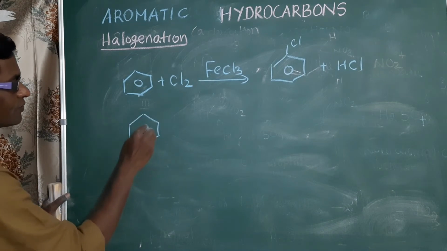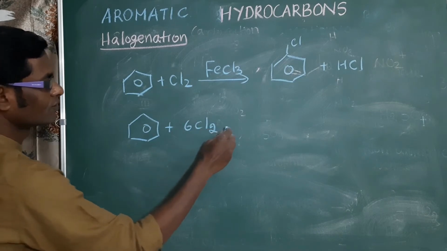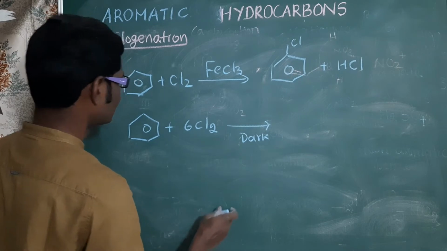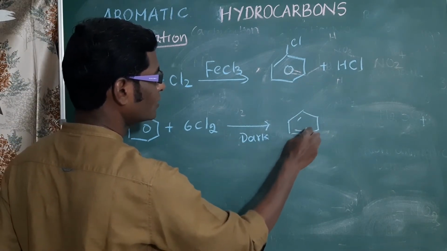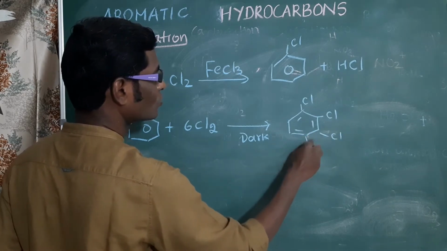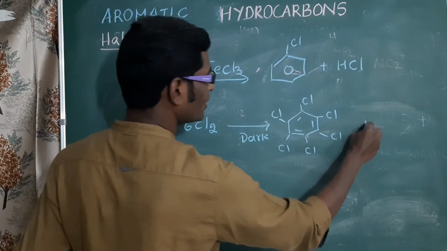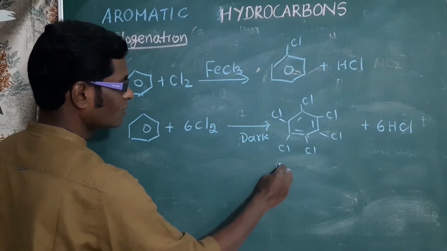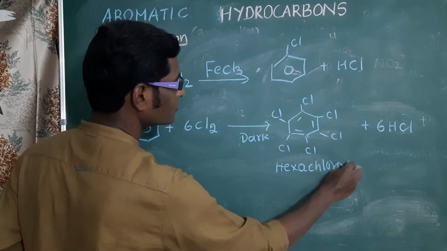Same benzene treated with excess of chlorine in dark condition, all the 6 hydrogen atoms will be replaced by chlorine. We will get hexachlorobenzene. The remaining 6 chlorine combine with 6 hydrogen to form hydrochloric acid. Name of the compound: hexachlorobenzene.